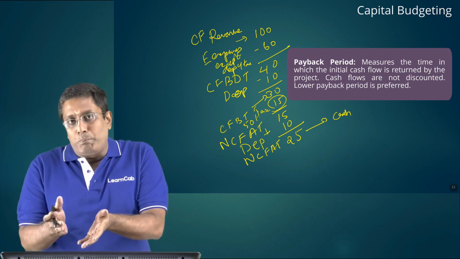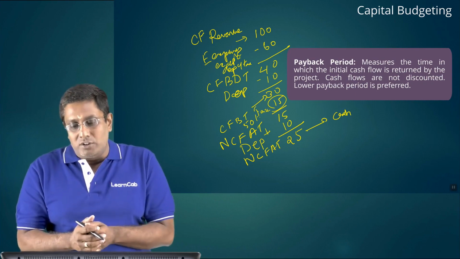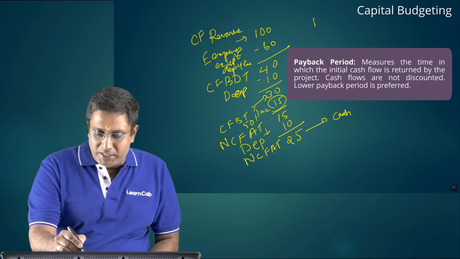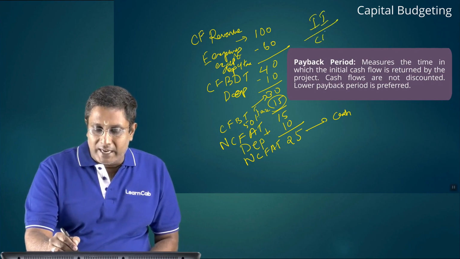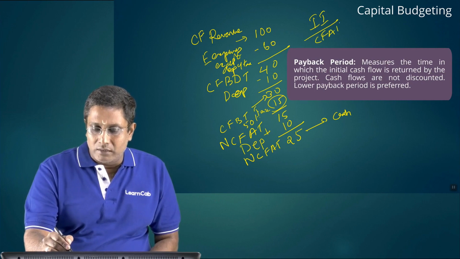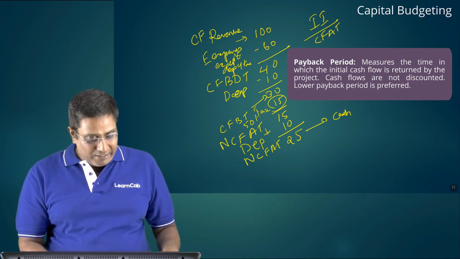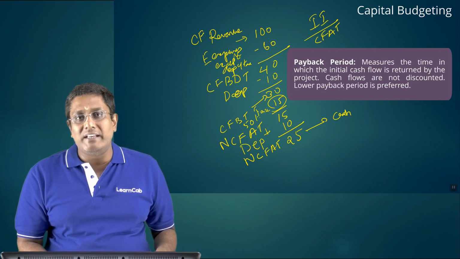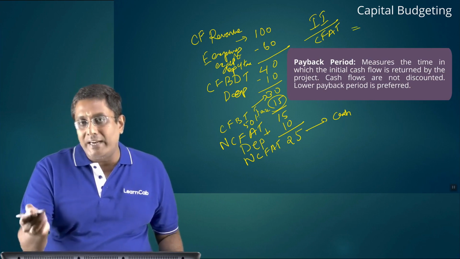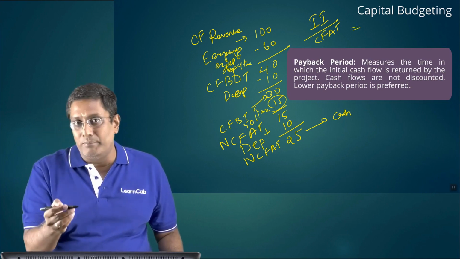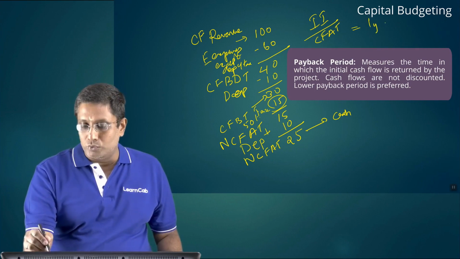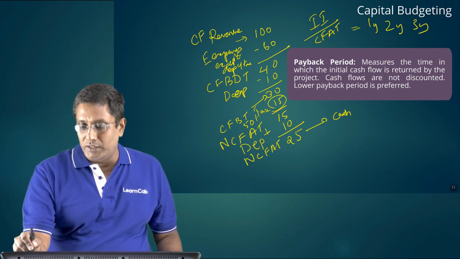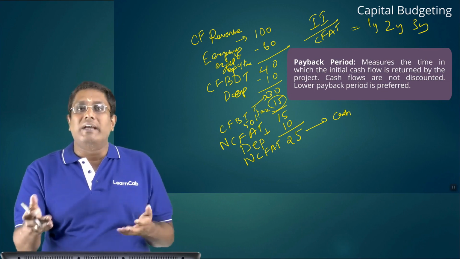So payback period is your initial investment divided by cash flow after tax. That gives you the period, say 1 year, 2 years or 3 years, at what time you get back the investment.